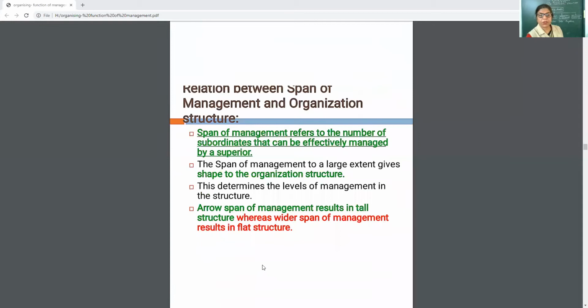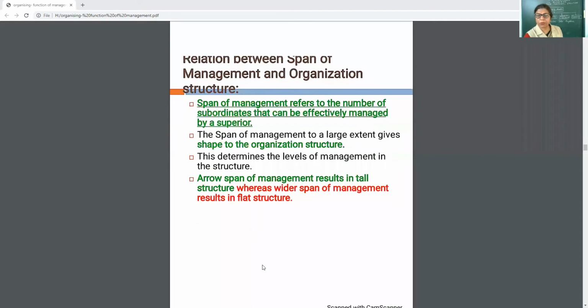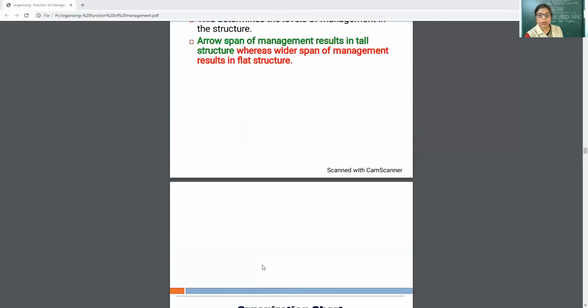Now, relation between span of management and organizational structure. Span of management refers to the number of subordinates that can be effectively managed by a superior.